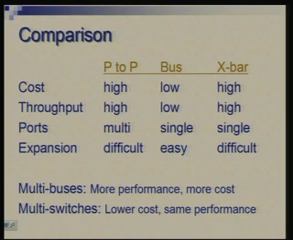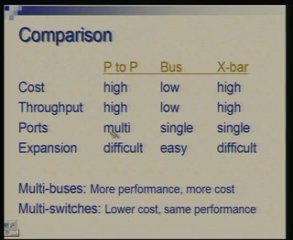So, I am showing it here: point to point connection, bus and crossbar. In terms of cost, bus offers you a solution at a very low cost because it is just one set of wires, whereas the other two are much more expensive. The throughput is low in case of bus, whereas it is much higher in case of the other two solutions.